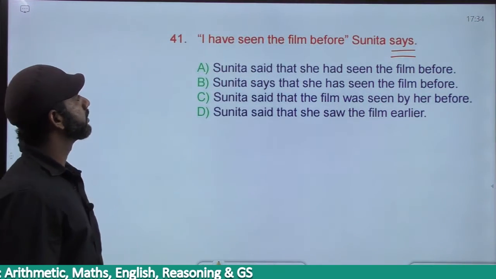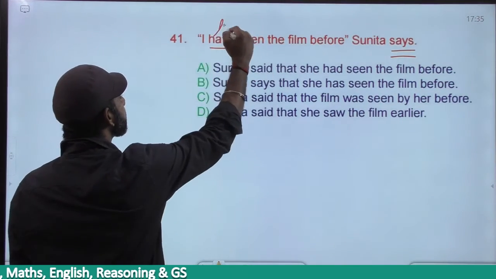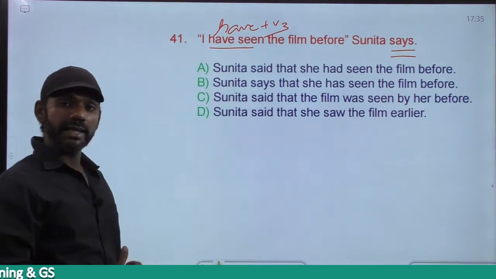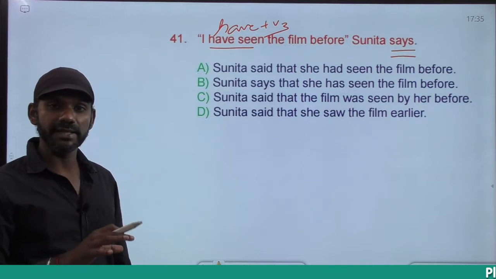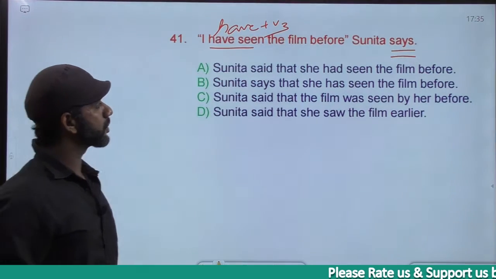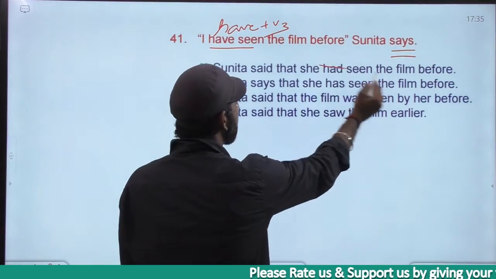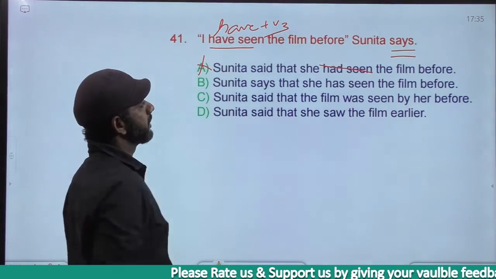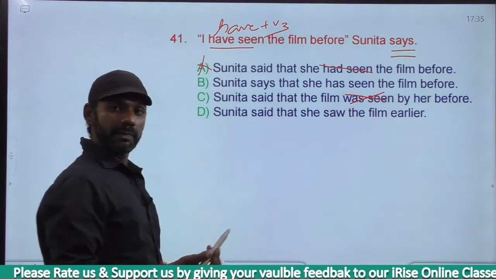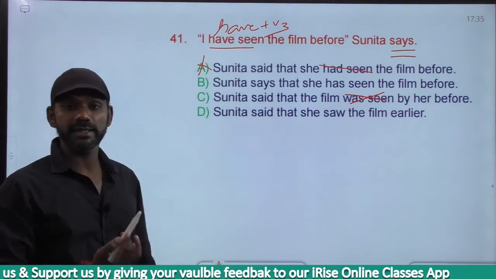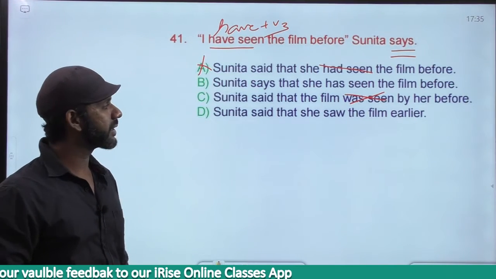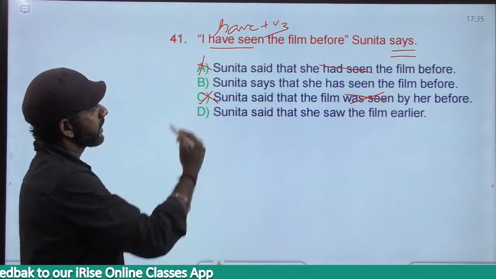I have seen the film before. Have seen is have plus V3, present perfect. So in indirect speech also it must be present perfect. Based on that, I eliminate three options. Had seen is had plus V3, past perfect, eliminated. Was seen is was plus V3, simple past, passive voice. See is V1, saw is V2, seen is V3. Simple past, passive voice, eliminated.